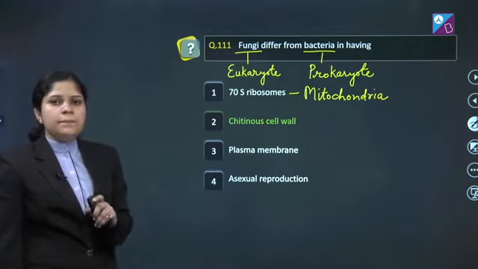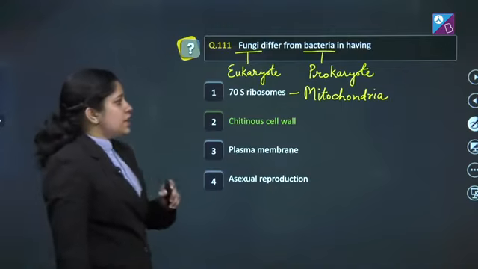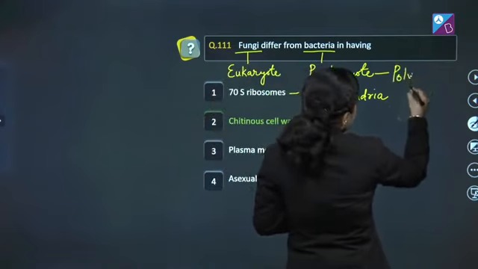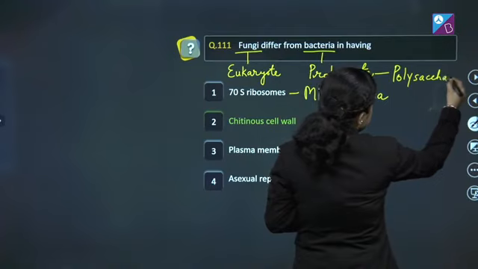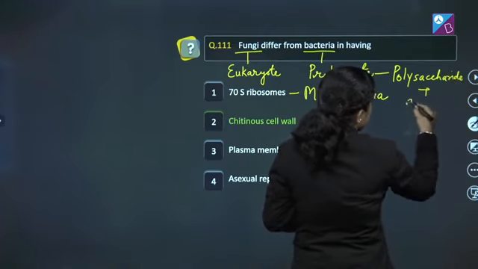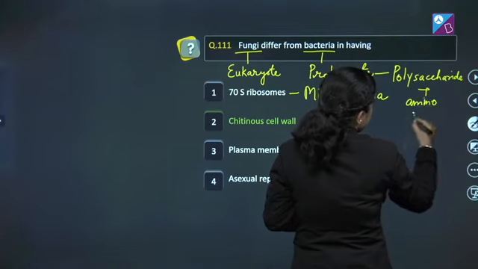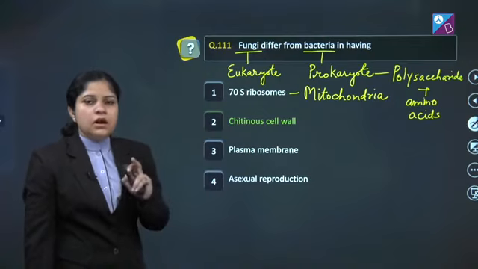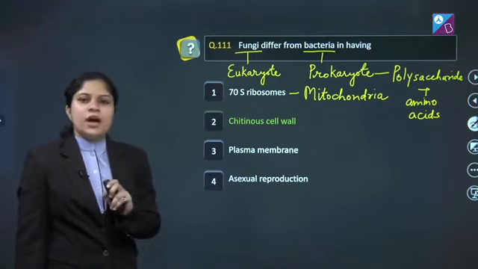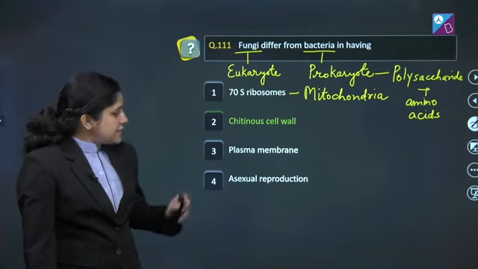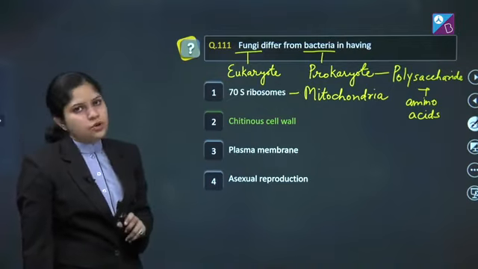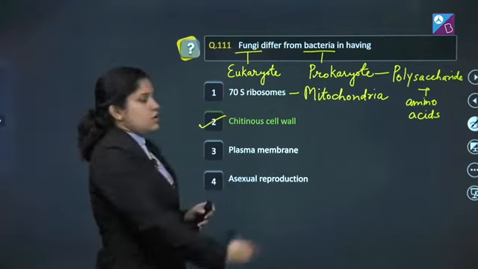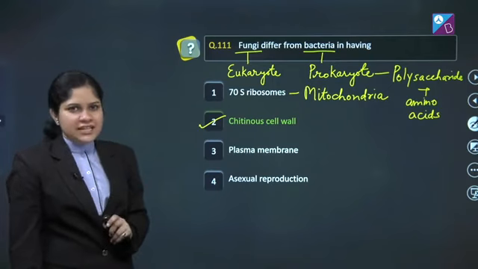Second, chitinous cell wall. Chitinous cell wall is a peculiar feature of the fungi. In case of the bacteria, the cell wall is composed of polysaccharide and amino acids. Third, plasma membrane. Plasma membrane is seen in both fungi and bacteria. Fourth, asexual reproduction. Asexual reproduction is also seen in both the organisms. So, the correct answer of this question is option number 2. Let's proceed to the next question.